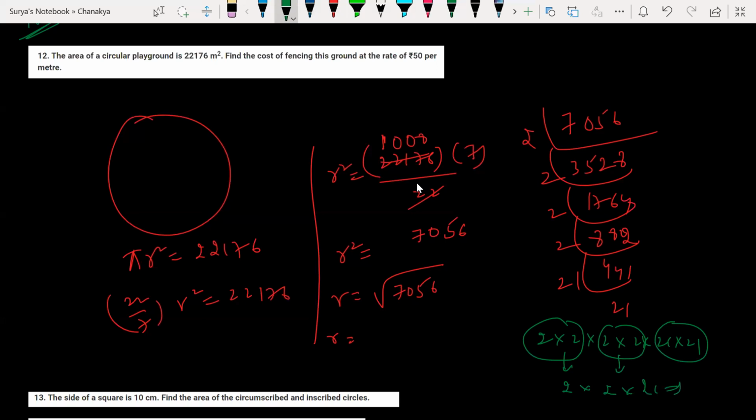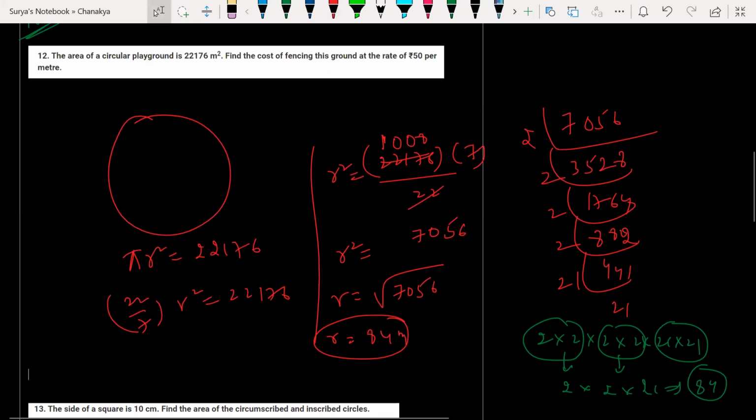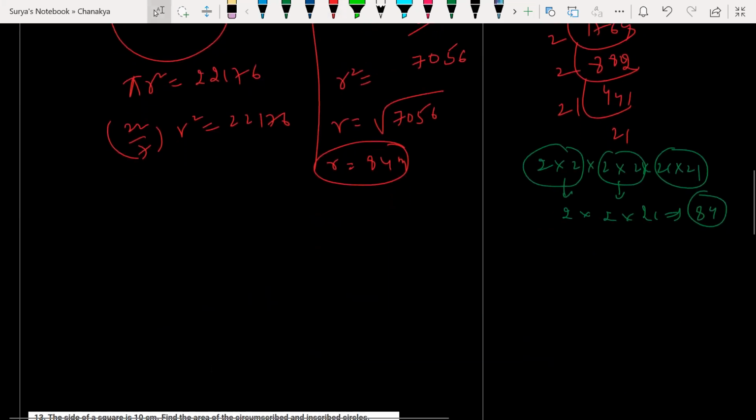So 21 into 4 how much? 84. So 84 is my answer. 84 is my R value. Clear? Is it clear? I got 84. How many of you got 84? I got the same value for radius. Very good. That is the procedure to solve. R value 84 I got.